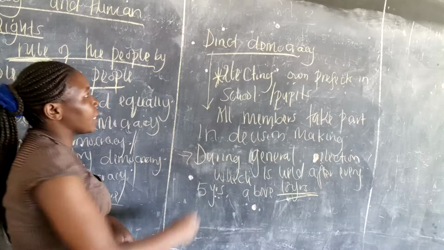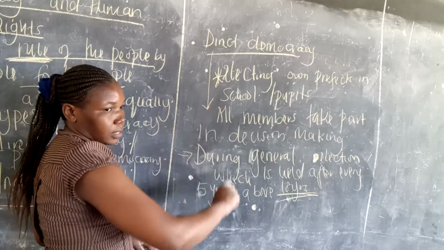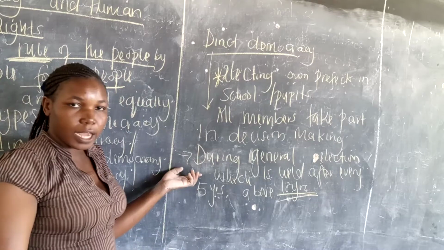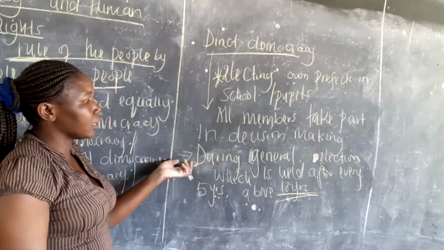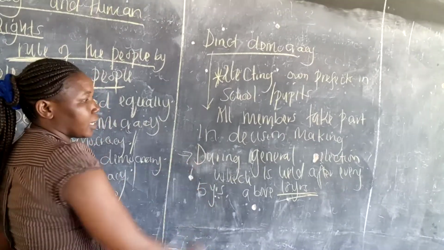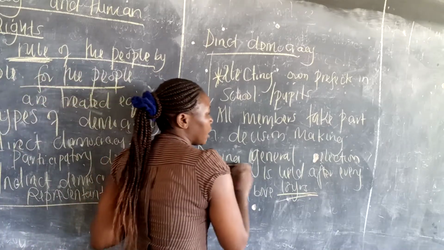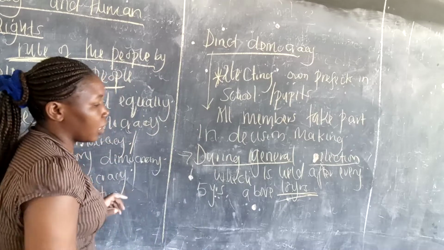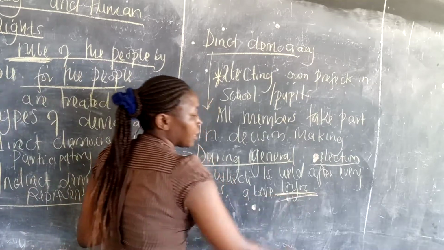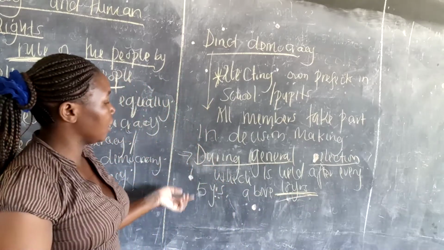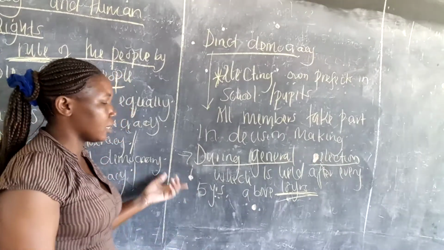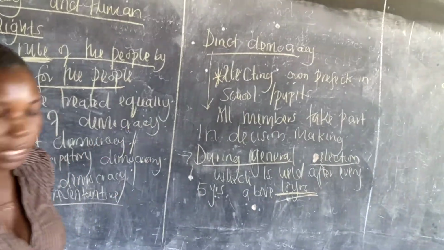So this is known as direct democracy. Every member is allowed to participate in decision making. Here in Kenya, it is during the general election where every individual above 18 years is allowed to take a vote. Then they vote the leaders they want, either the president, the MCA, MPs, and so on.